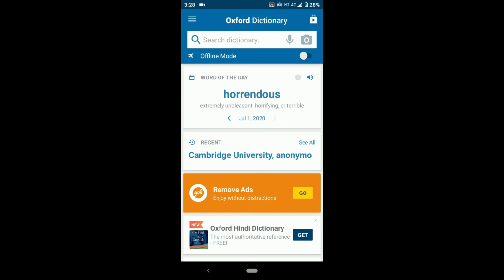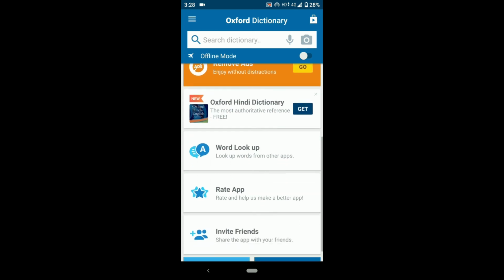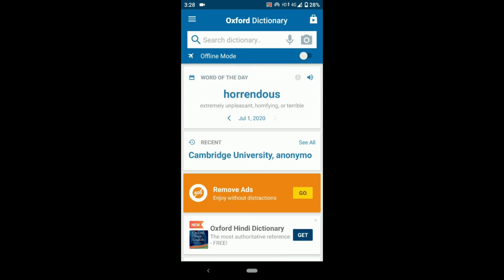So it's just a synonym of the meaning. If you click on the previous one, you can see "imposing" on June 30. You can see many words are available for a day. So make sure to check the app, link in description. After you see this app, you can go on searching other things also.